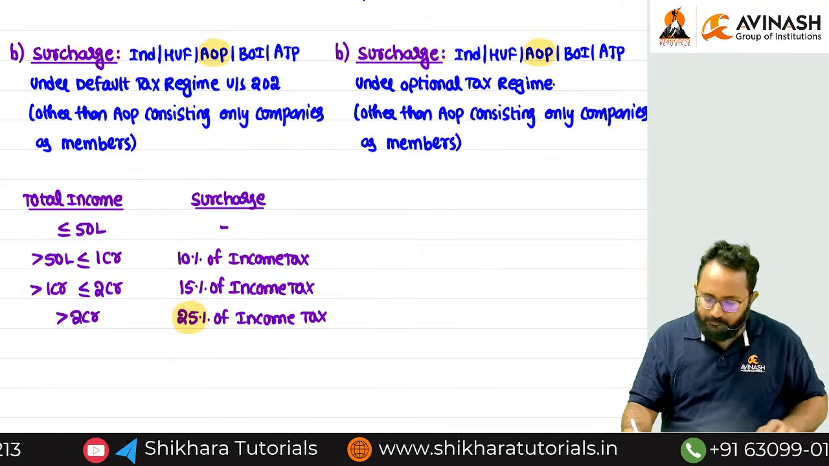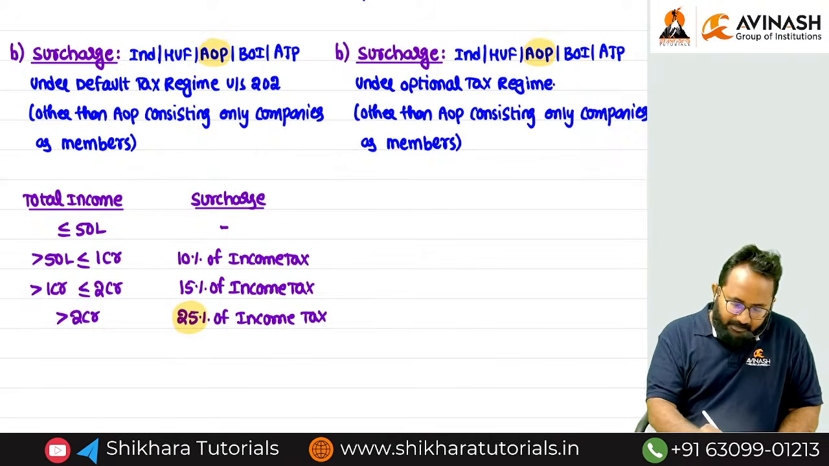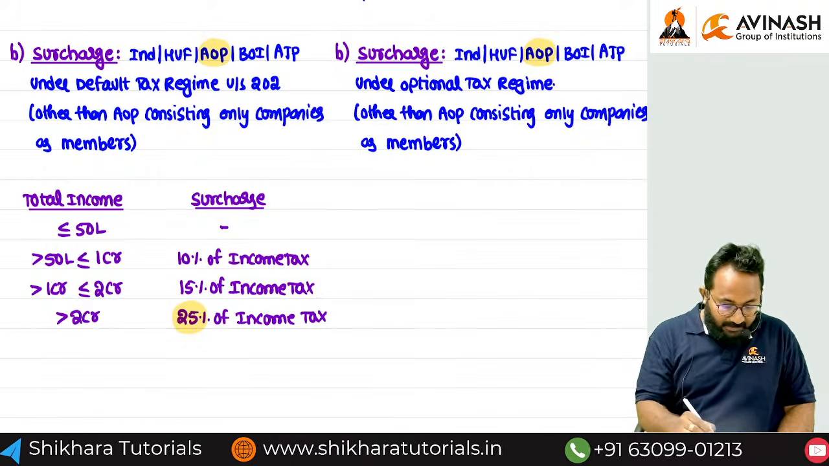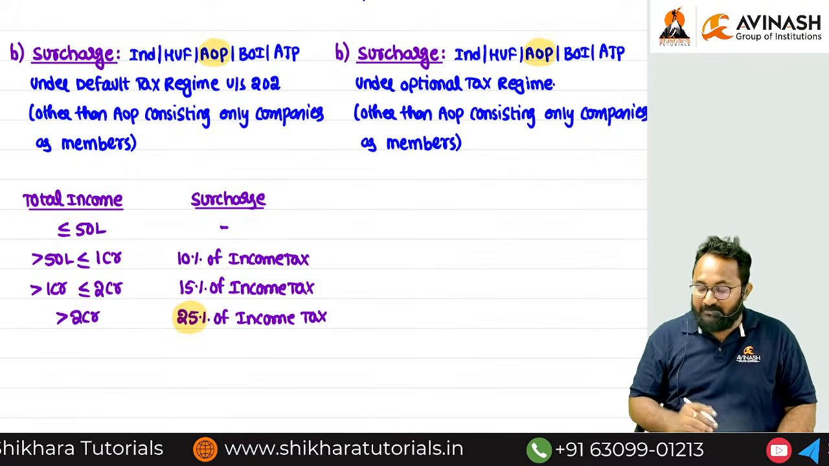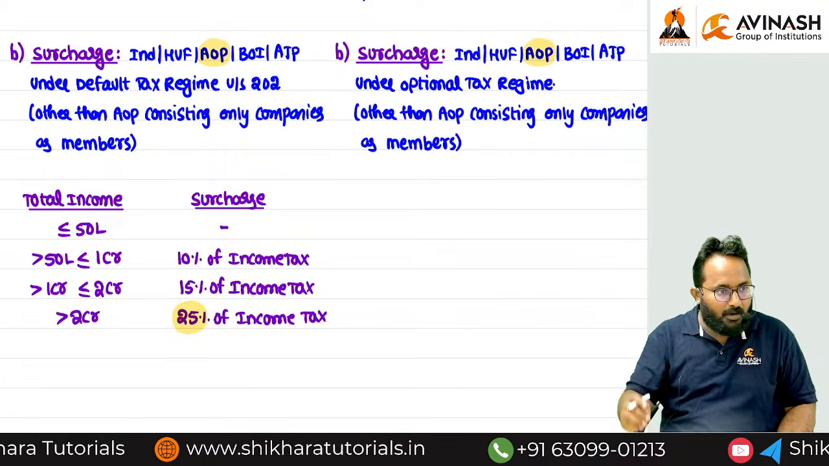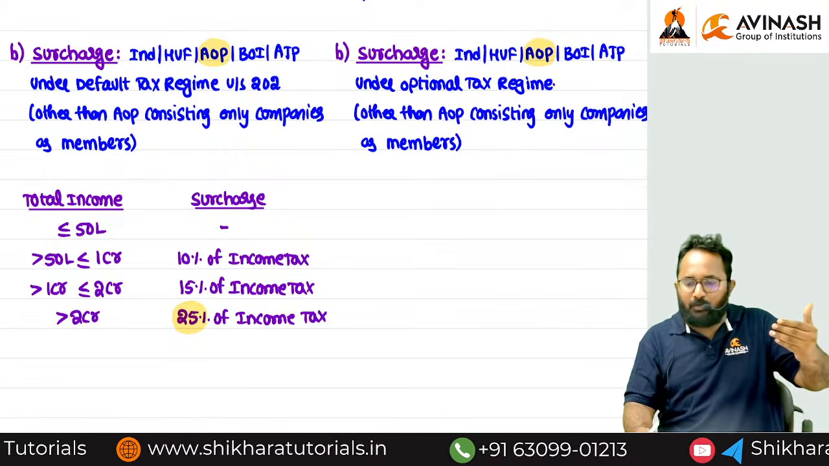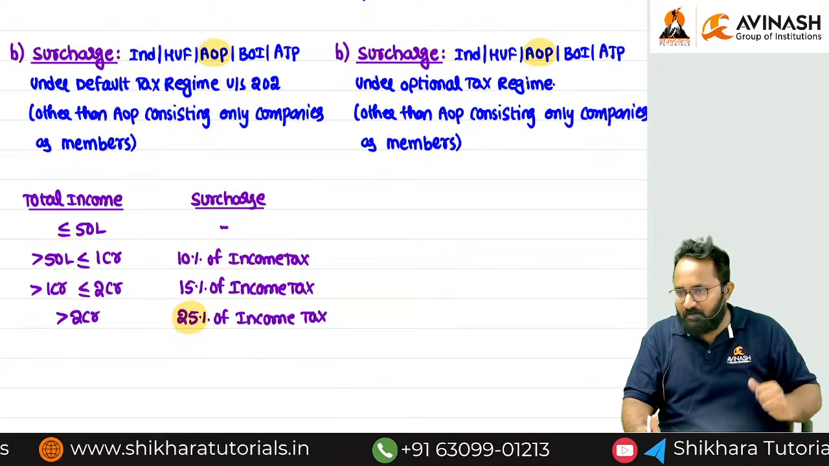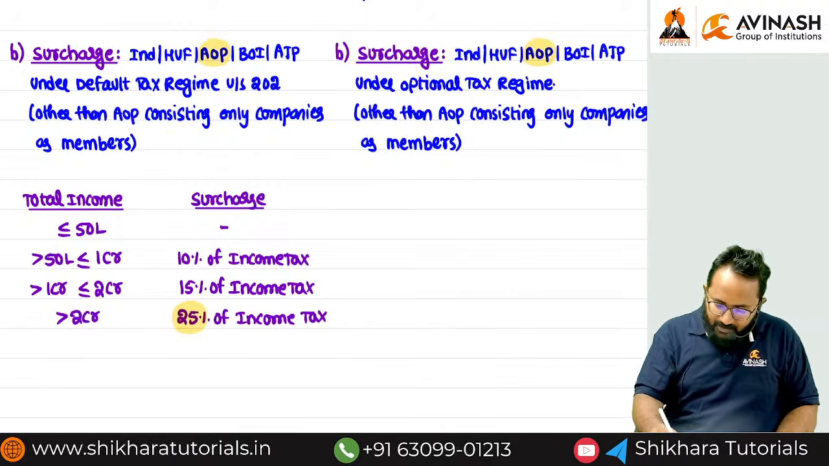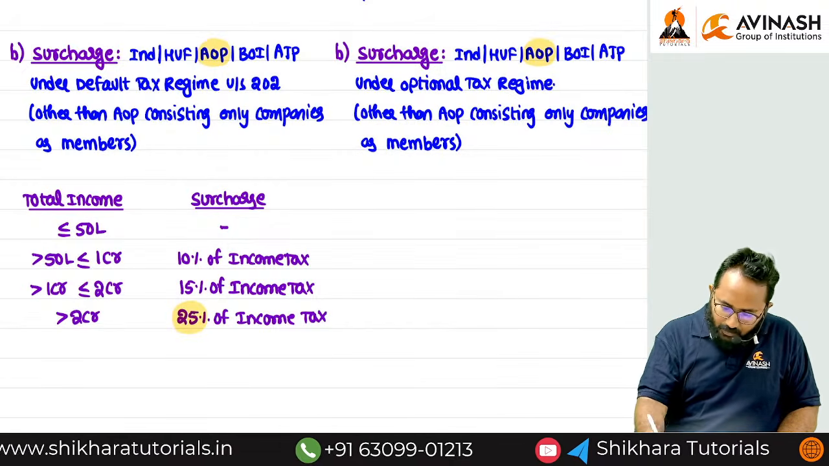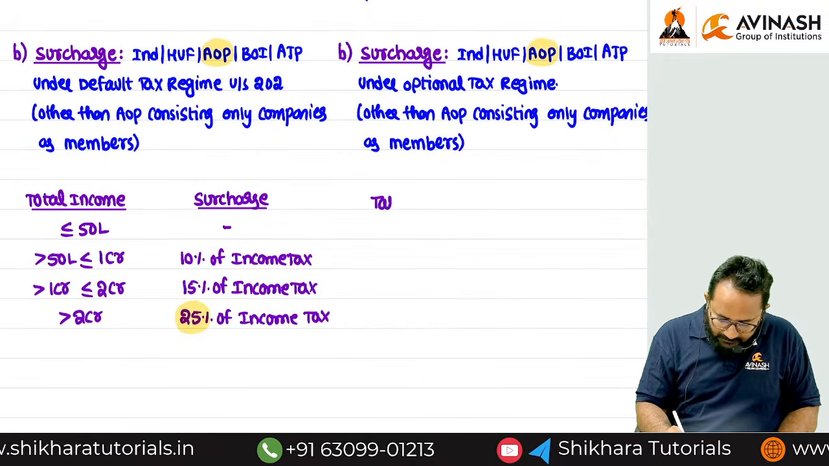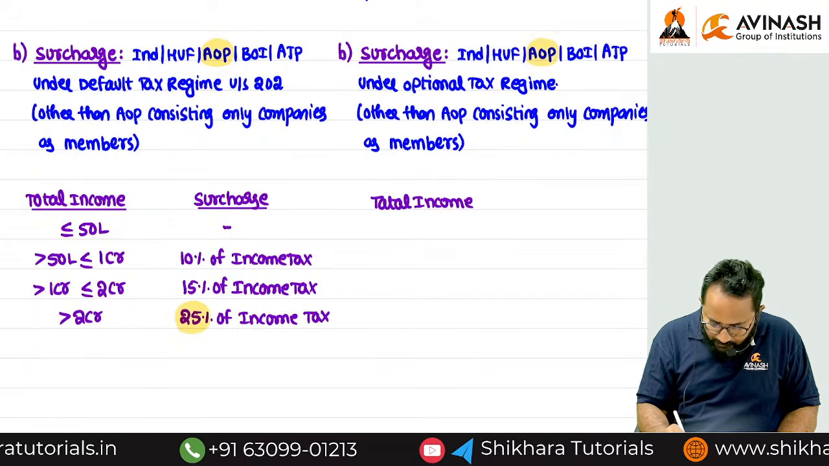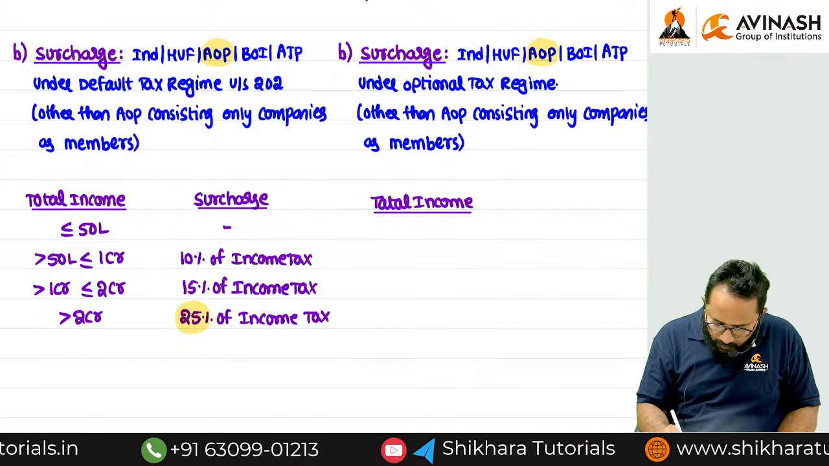What is the base for deciding surcharge? Total income. This base is very important. Based on total income only, we can decide whether surcharge is levied or not. How much surcharge we have to levy, we also decide based on total income. Now, I will check the total income. If the total income is less than or equal to 50 lakh.